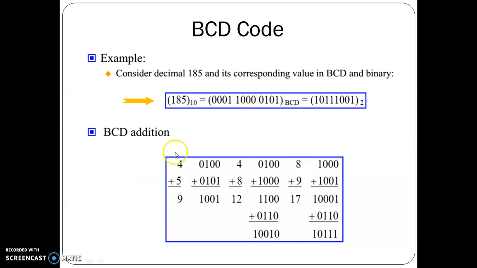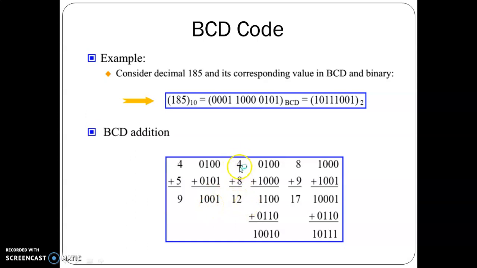So we'll see how to add two BCD numbers. So we'll add 4 and 5 now. The BCD equivalent of 4 is 0100. BCD equivalent of 5 is 0101. So when we add these two numbers, we get a result which is equal to or less than 9. So this is a valid BCD number. So we do not have to do anything to this. This is the correct answer.